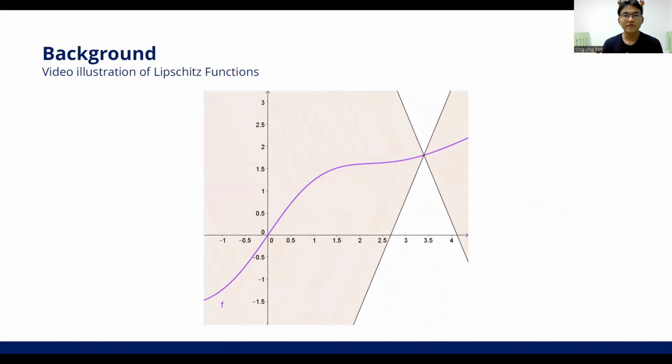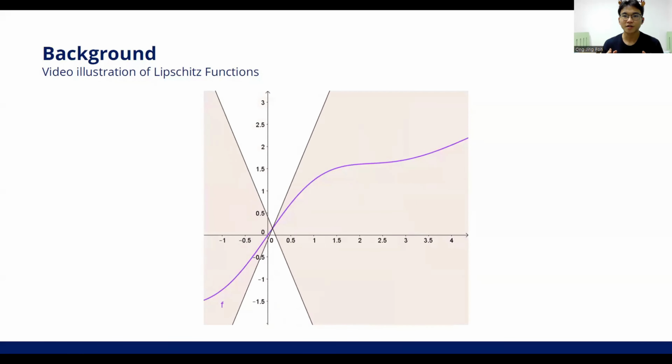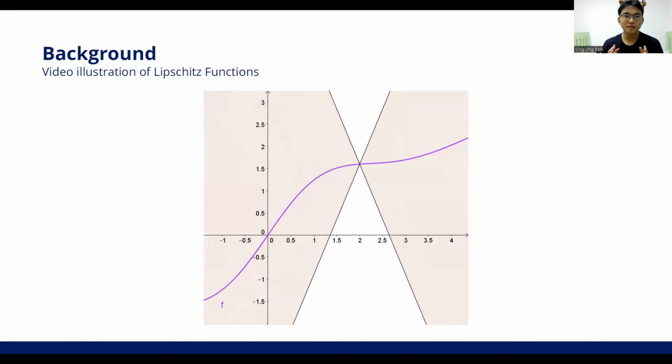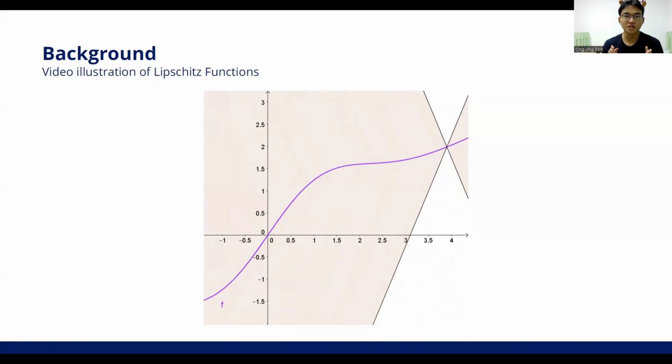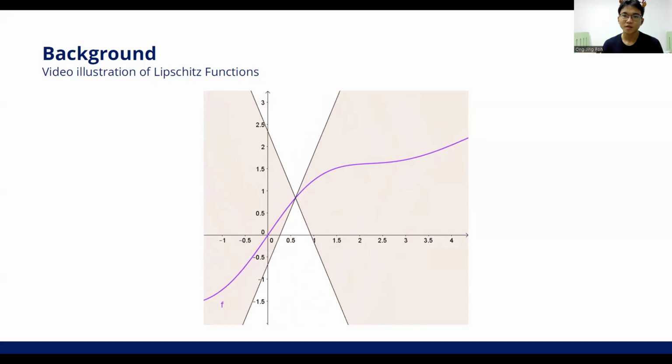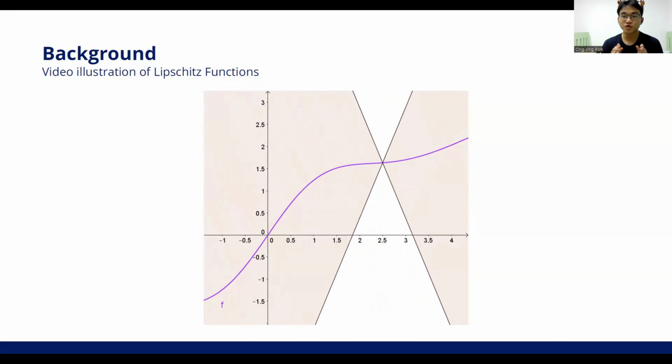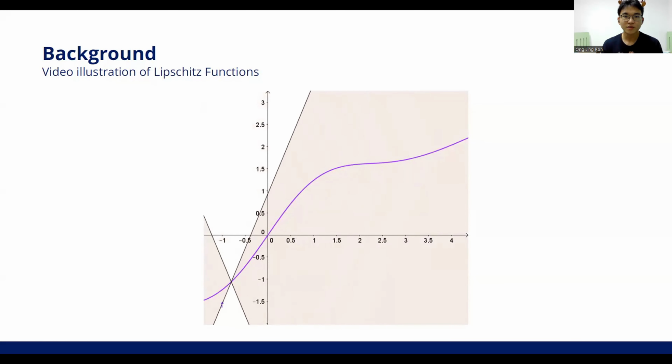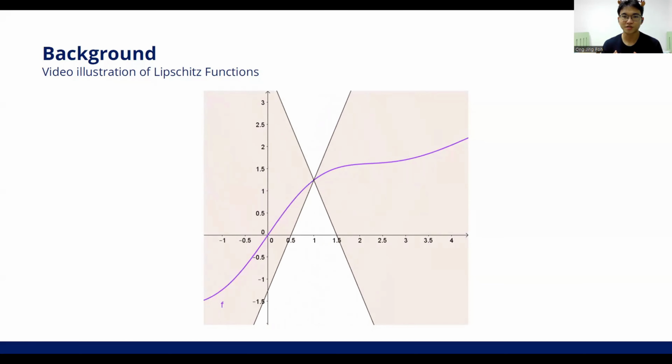Next, we want the function to be always in the shaded area when we put the intersection at any point of the function, as shown in the slide. If we can find such two straight lines, we say that the function is a Lipschitz function.